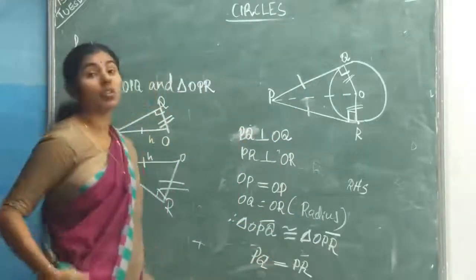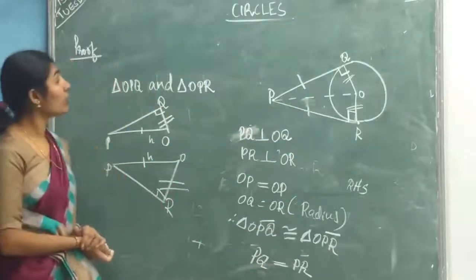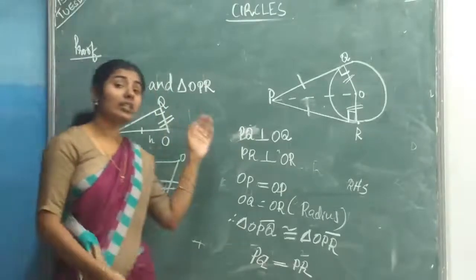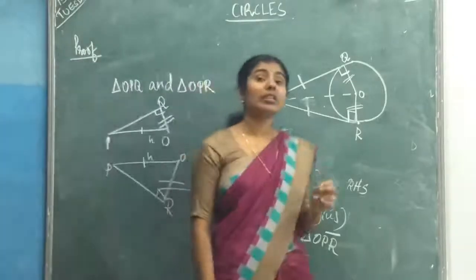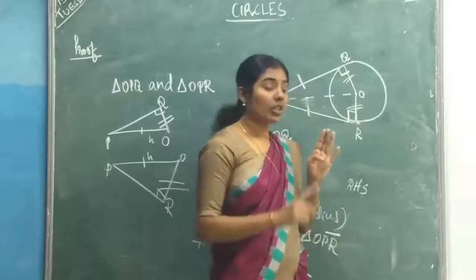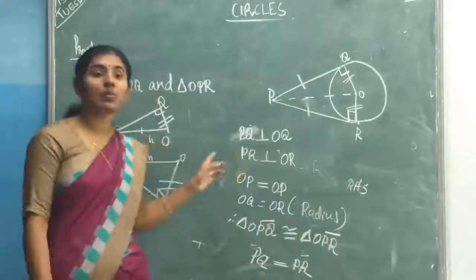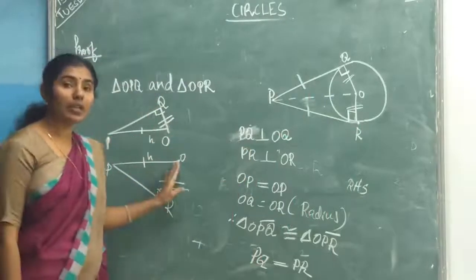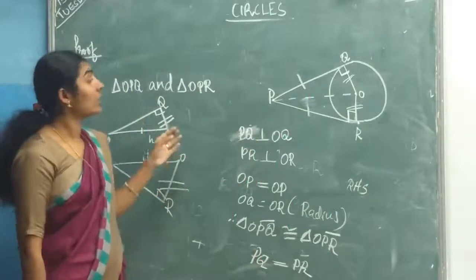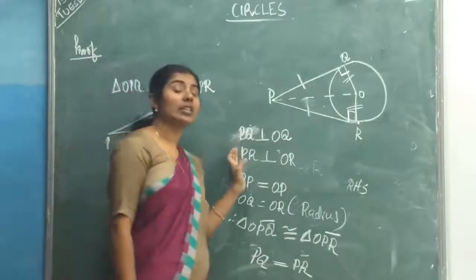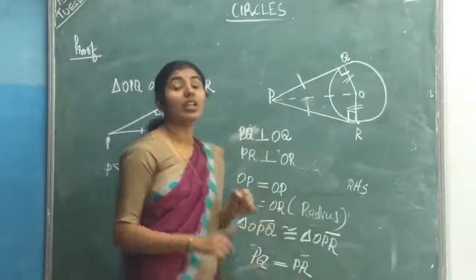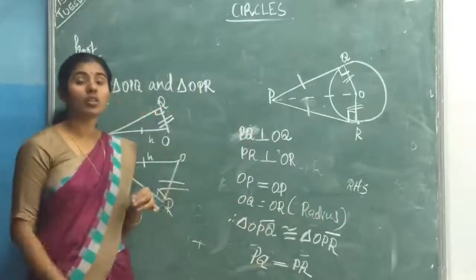So, this is the most important theorem you need for higher studies also. And this one they are asking in every exam. So, there are only two important theorems in this chapter. One is radius is perpendicular to tangent. Other is lengths of tangents from an external point to a circle are equal. These are two important theorems you should study.